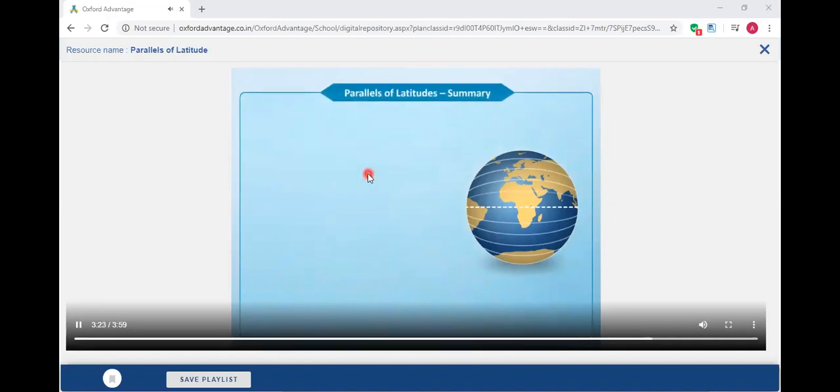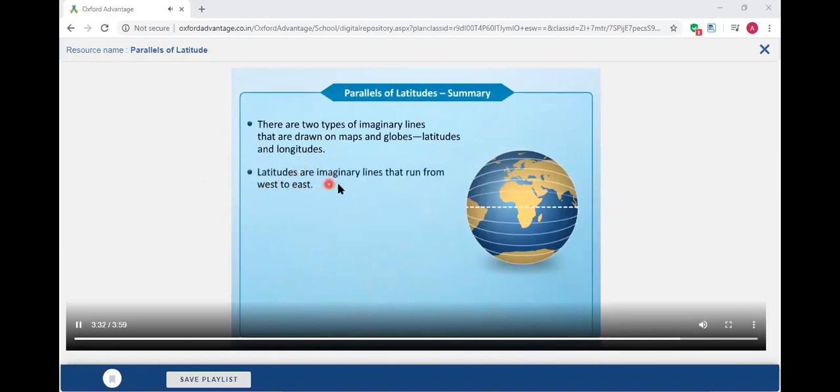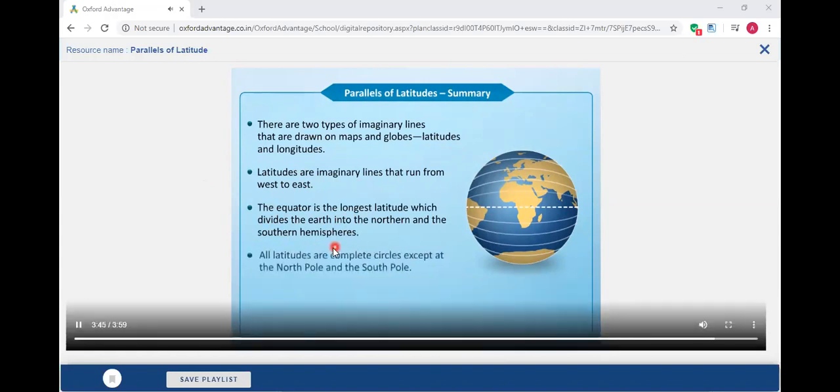Let us recall what we just learned. There are two types of imaginary lines that are drawn on maps and globes: latitudes and longitudes. Latitudes are imaginary lines that run from west to east. The equator is the longest latitude, which divides the Earth into the northern and the southern hemispheres. All latitudes are complete circles except at the North Pole and the South Pole. The latitudes reduce in length as we move towards the poles, where they finally become points.